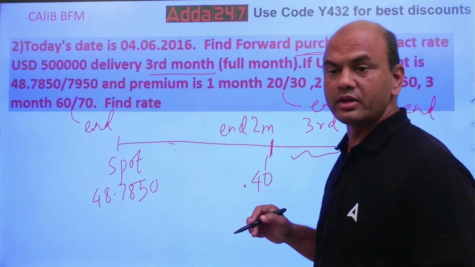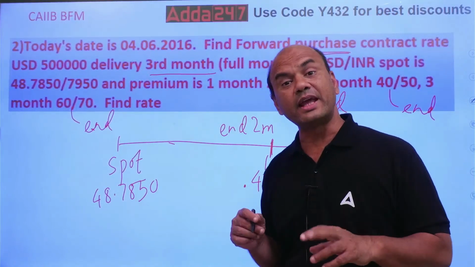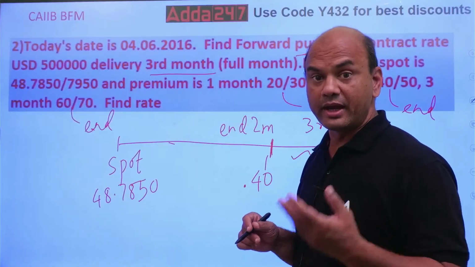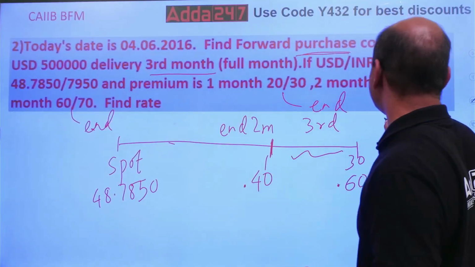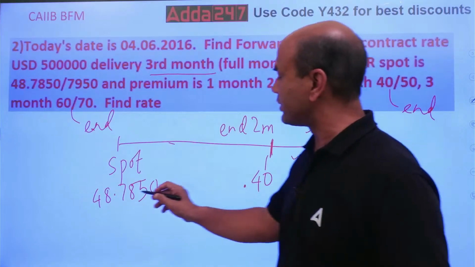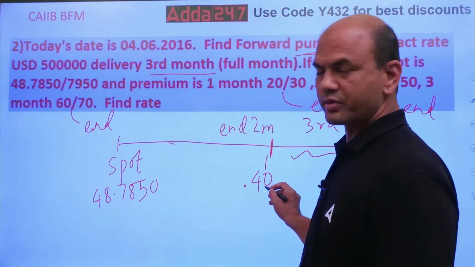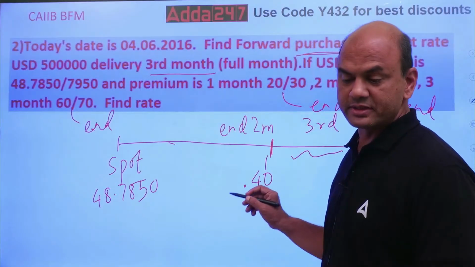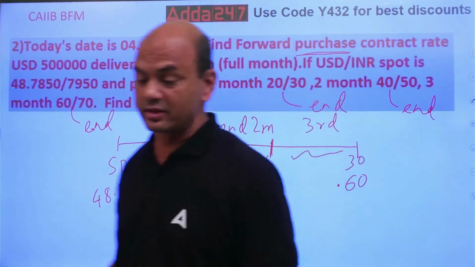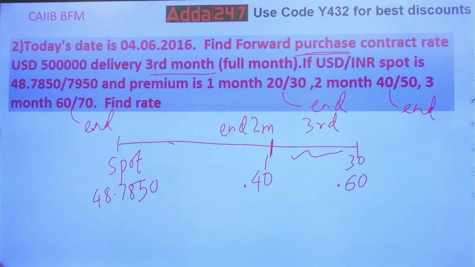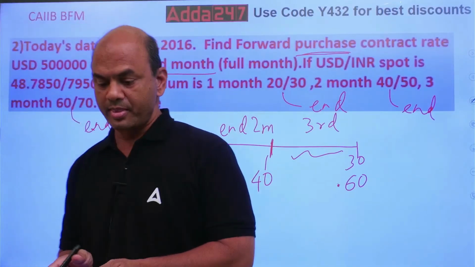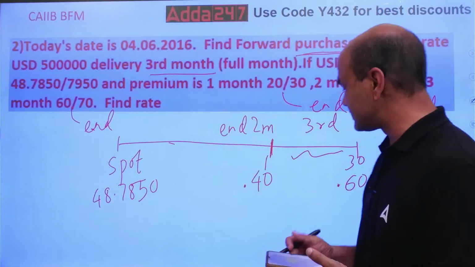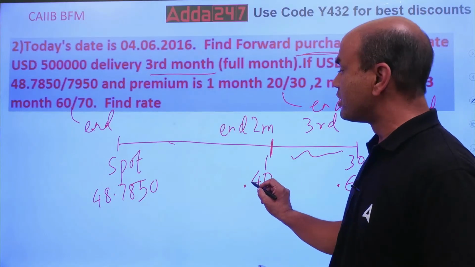Premium means what? Whenever you have a currency in premium, you'll always add, plus. So what will I do? 48.7850 plus 0.4. So give me the answer for that. I'll also do it with the calculator only. So always use this point starting from here. 0.4.